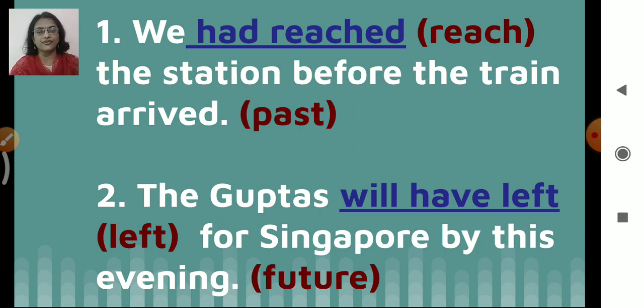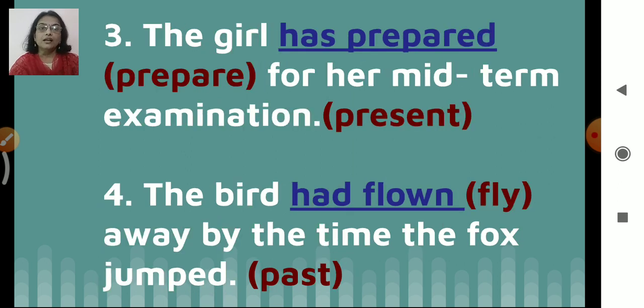So it is left. The girl has prepared for her midterm examination. Present perfect is required. The verb is prepare. So the girl has prepared. So answer is has prepared. So present tense, so has we have used here. Prepared, the past participle of prepare.